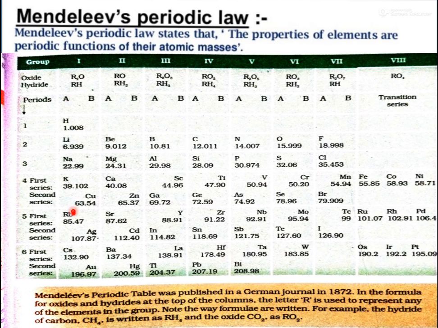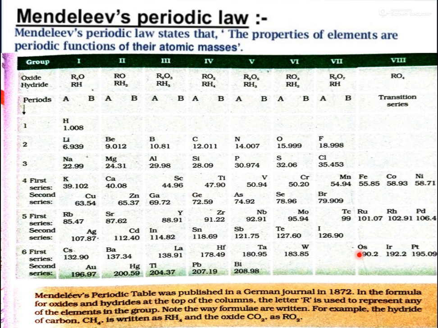So in the first column, elements are arranged on the basis of their reaction with oxygen, and in the B subgroup, how they react with hydrogen, forming hydrides. In each and every group, the formula is written where R means the element present in that group, either with oxygen or with hydrogen. So like that he arranged all the elements.